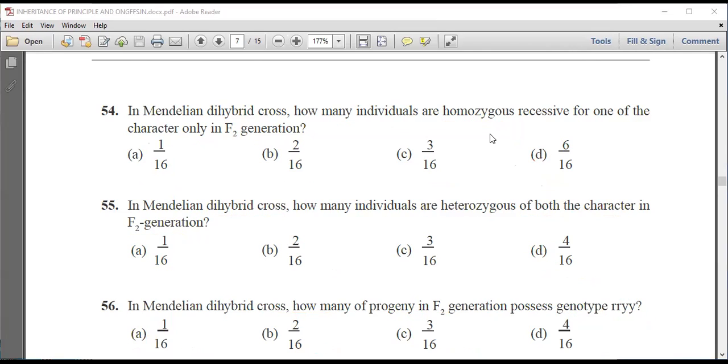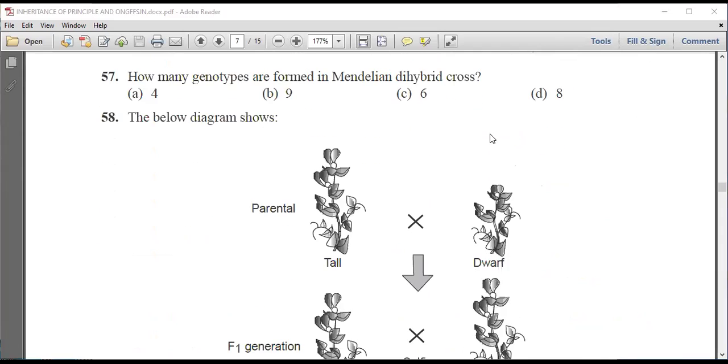Now next question is, how many genotypes are found in Mendelian dihybrid cross? 4, 9, 6 or 8. We know that there are 9 genotypes.